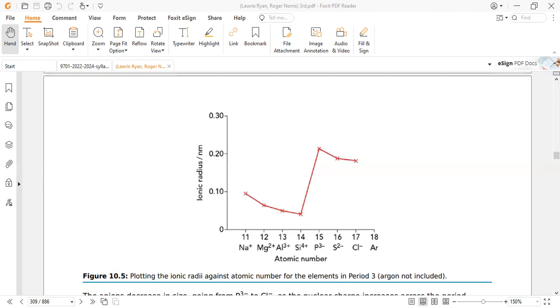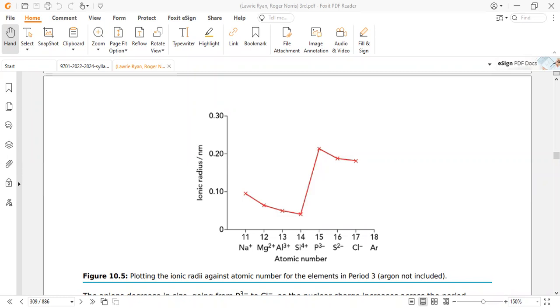So what happens if we compare phosphorus and sulfur, or phosphide and sulfide? The outermost configuration of phosphide is here, and similarly in the case of sulfur the outermost configuration remains the same, the third shell, 3p6. The only difference is that phosphorus contains 15 protons and sulfur contains 16 protons. So here is the attraction between 15 protons and 18 electrons, and here the attraction between 16 protons and 18 electrons.